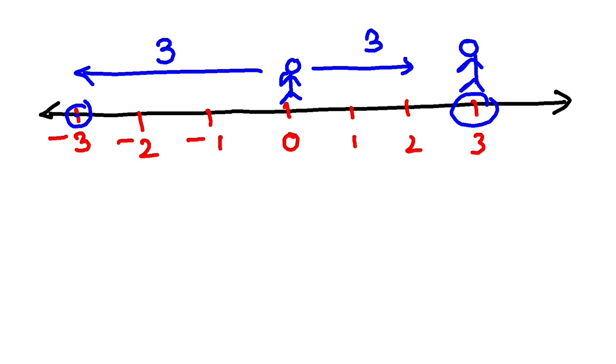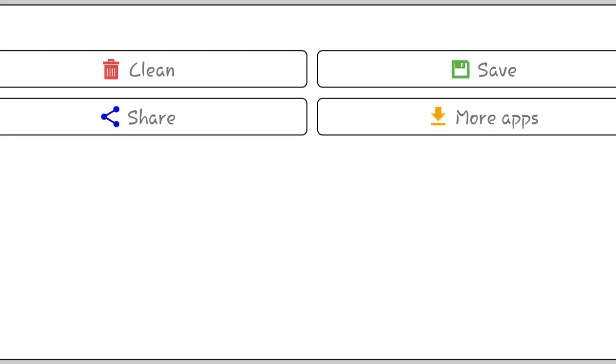So if I ask you what is the opposite of 2, that is minus 2. What is the opposite of minus 7? 7. I hope you are clear with the opposite concept. Now, this is a big discussion. Next topic, very very important. Please pay attention. I shall draw the number line again.